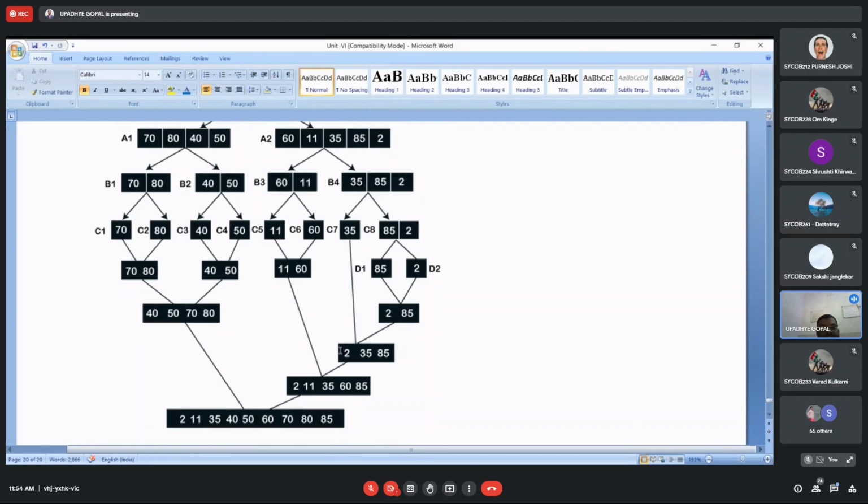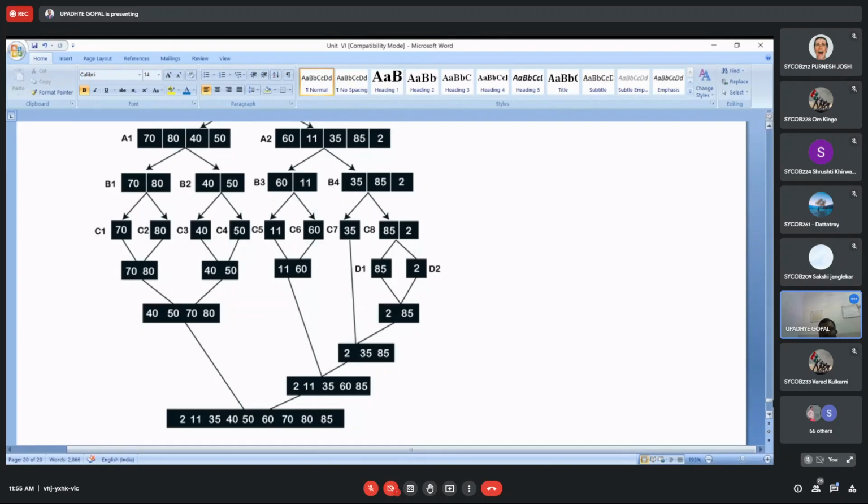For 11 and 60, who is the common factor? 2, then the 35 is already shifted to the second position, and 85. So likewise, you can get to know 2 will be kept at the first position, then 11, then 35, then 60, and then 85. Likewise, if you merge these two things together, you will get the ascending order, that is 2, 11, 35, 40, 50, 60, 70, 80, and 85.